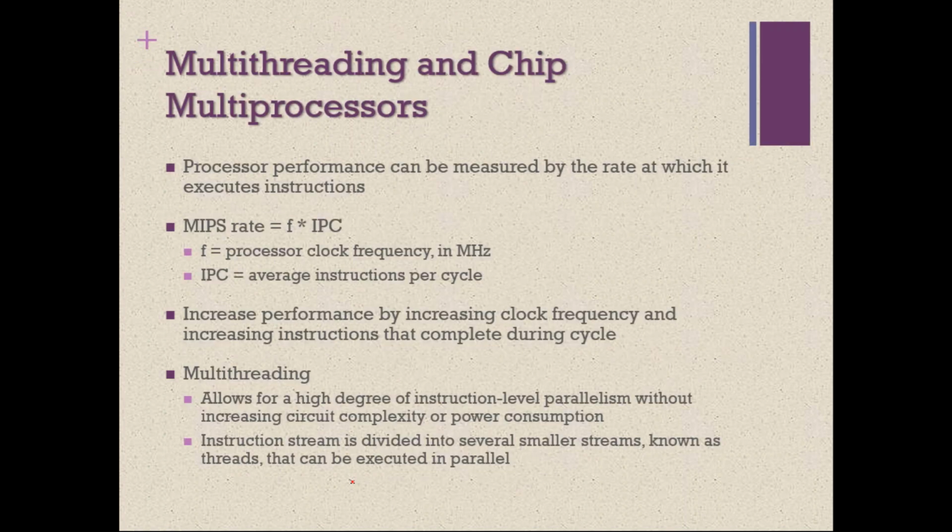So what is meant by instruction level parallelism? Let me define that also. See, a process is a program under execution. A process has an instruction stream, and this instruction stream is divided into several smaller streams.